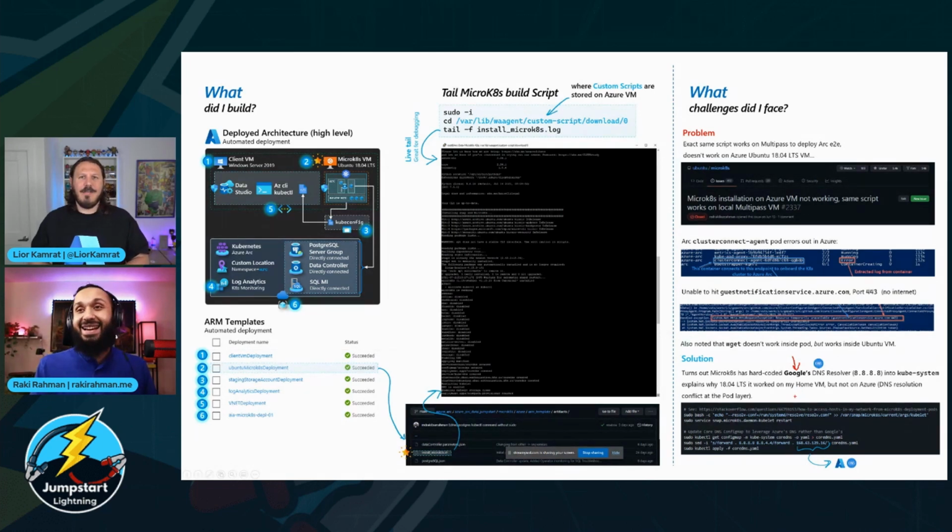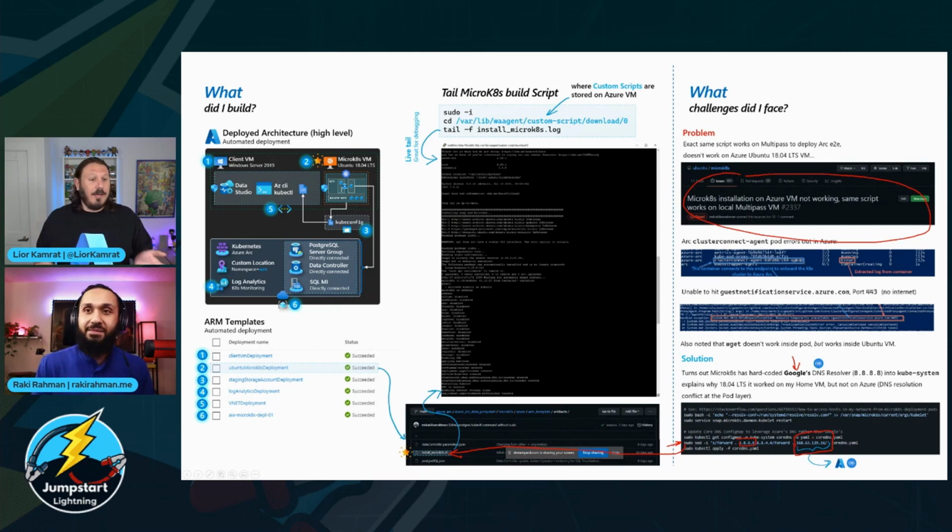Yeah. Oh my goodness, it was a lot of googling and a lot of looking through MicroK8s source code. So obviously I opened this issue that you can see in their repo. And the solution was basically this line of code. I basically said, hey, don't use Google's DNS, but rather use Azure's one. So this is the persistent public IP we have. And this piece of code is inside the code that I've committed to our Azure Arc-enabled repo. So that was the specific.